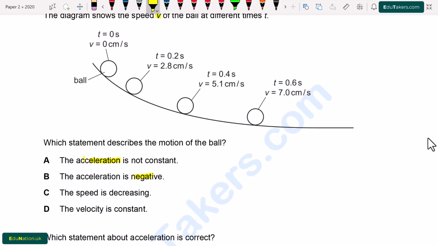MCQs A. The acceleration is not constant. B. The acceleration is negative. C. The speed is decreasing. D. The velocity is constant.